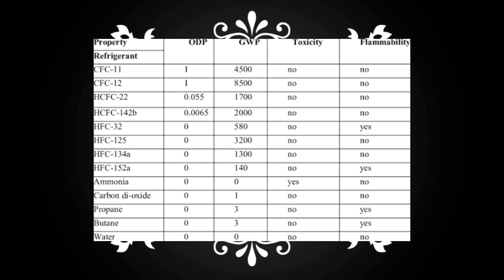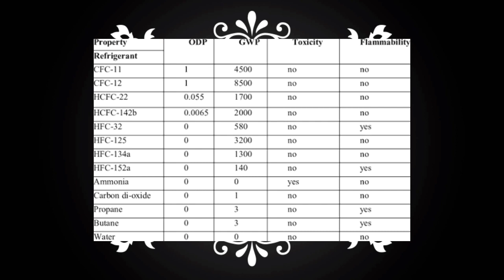Ozone depleting potential is the measure of the ozone depleting capability of a refrigerant compared to that of chlorofluorocarbon 11, which has been given an ozone depleting potential baseline of 1.0. In the table, the ozone depleting potential value has been color coded to visually distinguish the increasing value. As can be seen, the baseline reference value is 1.0 for chlorofluorocarbon 11.